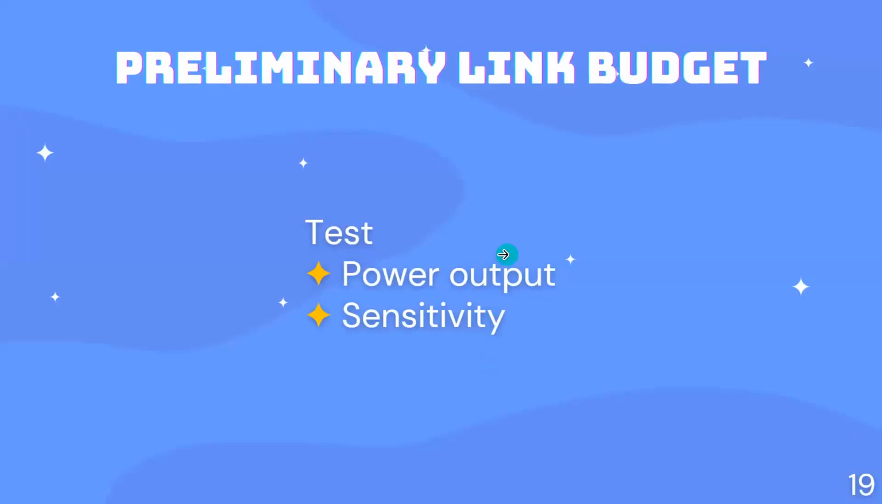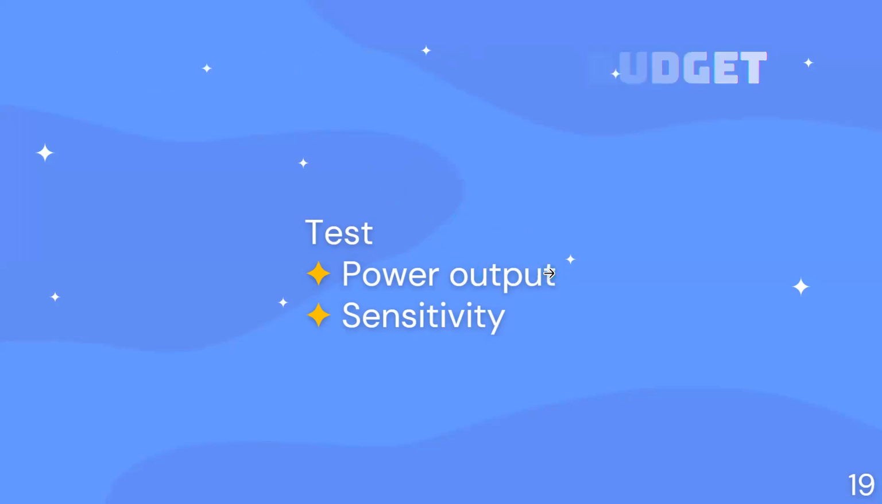The last part is link budget. The link budget is about the communication and its availability. It depends on your transceiver. So to complete this section, you have to make a test for your transceiver, like power output and its sensitivity.